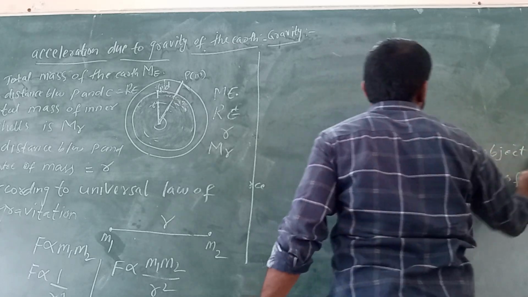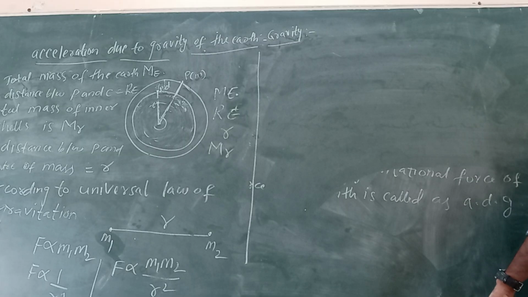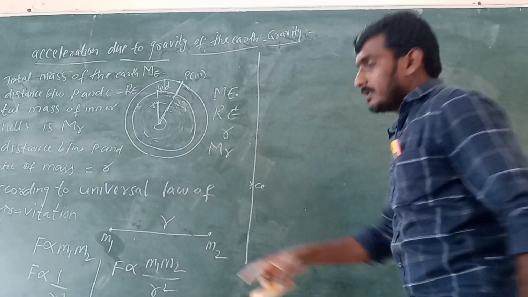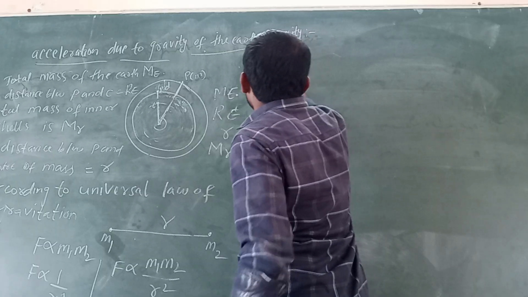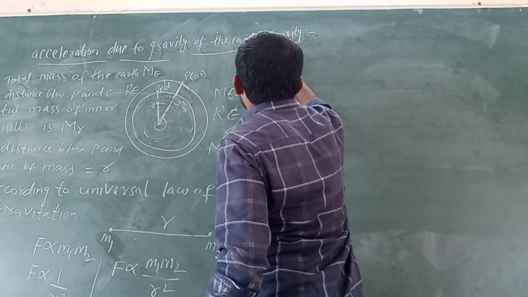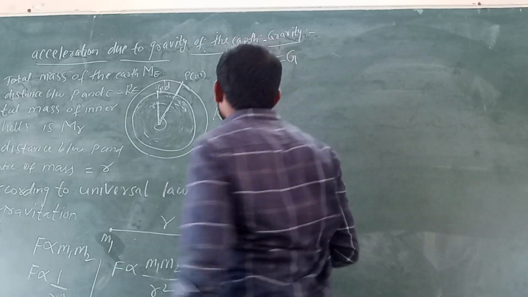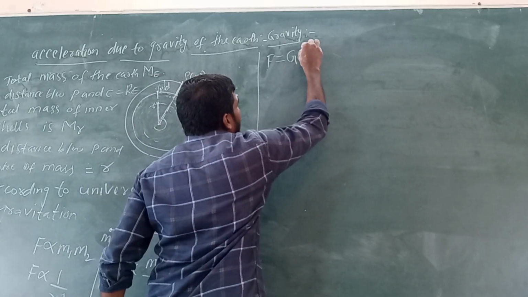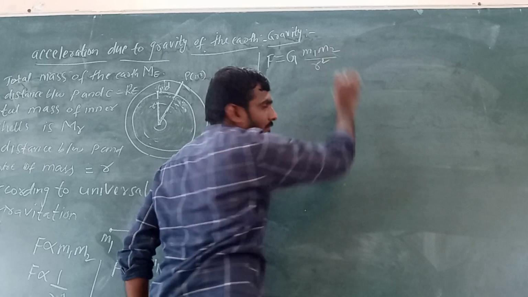Now I want to remove this proportionality. If we want to remove the proportionality, we have to take one constant, that is capital G. So F equals G m1 m2 by r square.